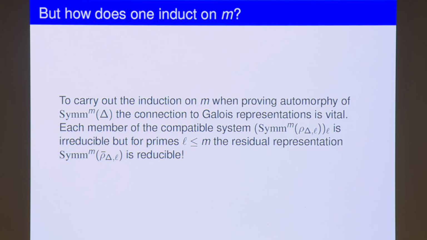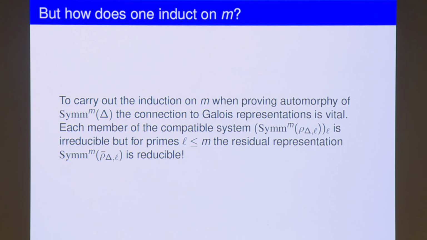The fact that they can prove it by induction is of course surprising, because for these m-th symmetric powers, for every m, the corresponding Galois representation is irreducible. There's nothing to induct on in some ways. But what happens is that if you look at the mod l representations arising from these l-adic representations, then they degenerate for small primes l. They become reducible for small primes l.